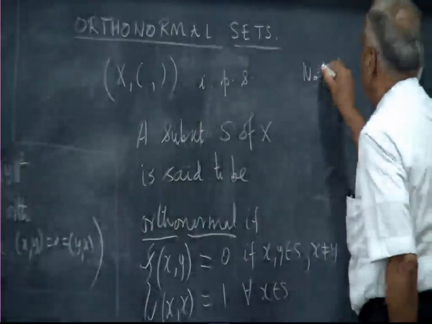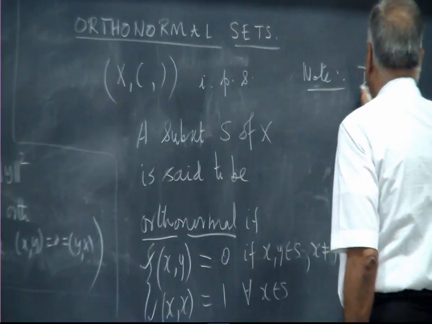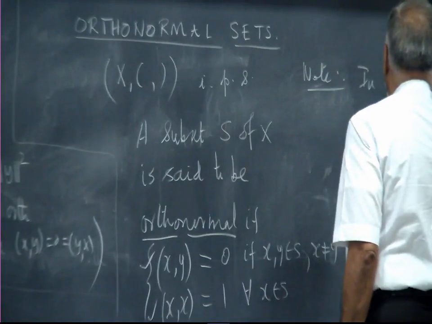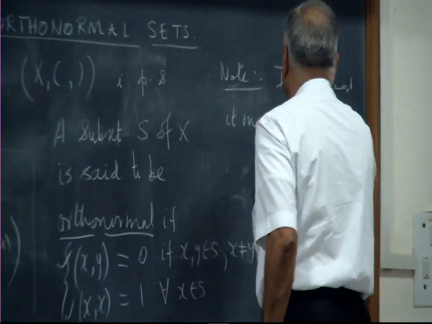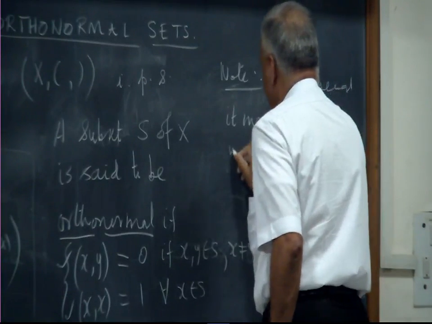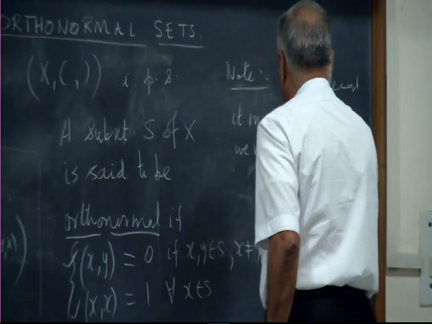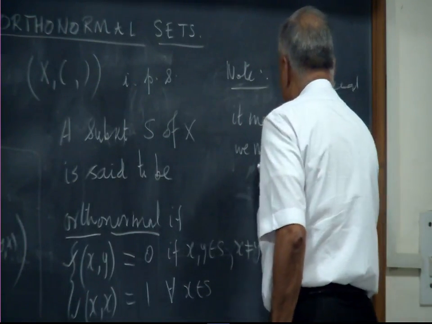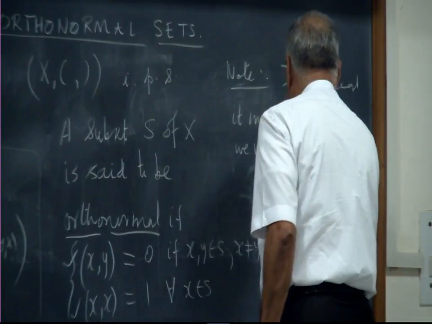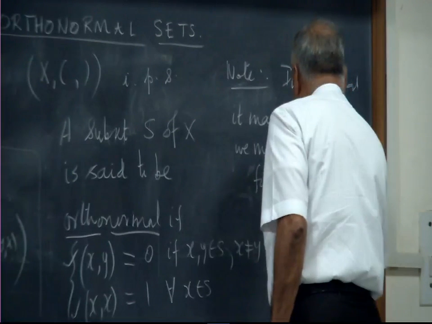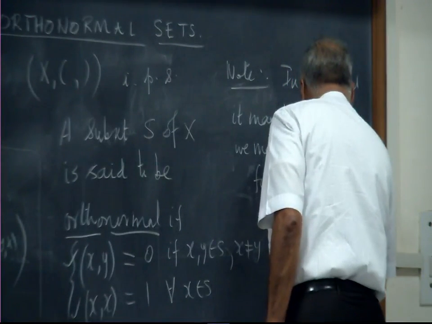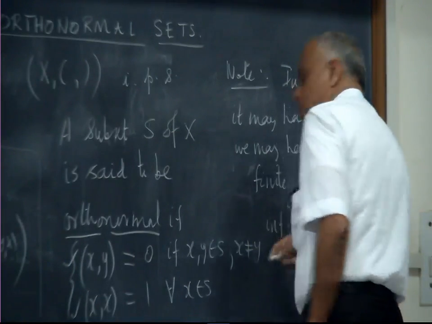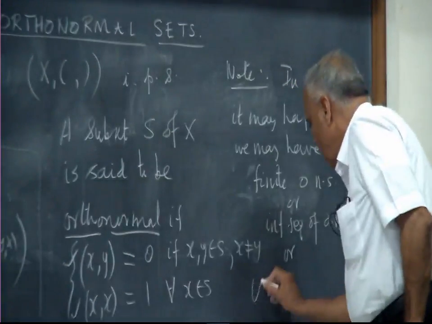Note, in general it may happen that we may have a finite orthonormal set, or an infinite sequence of orthonormal sets, that is countable or uncountable.